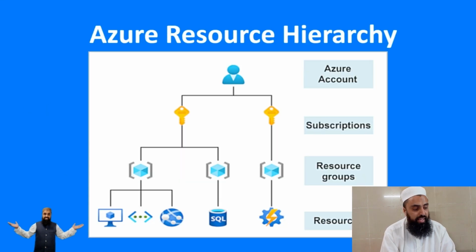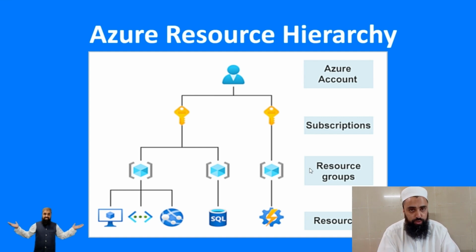All right, now what is the Azure resource hierarchy? The Azure resource hierarchy starts from the basic building blocks, the resources. You can see a virtual machine, web application, virtual network, and database, and then each resource is grouped into a resource group. I'm starting from the bottom so that you can have a clear understanding that resources are the basic building blocks like virtual machines, storage accounts, and virtual networks, and they are grouped together in a resource group.